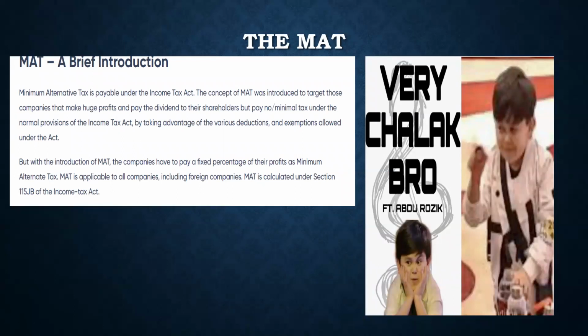So because of that, there might be companies showing negative profit, although they are paying a huge amount of dividends to the shareholders through different methods. But they are showing that they are not making profit, they're making a loss, or they are making very, very little profit, right? So for that, the government has introduced what is called MAT, or minimum alternate tax.